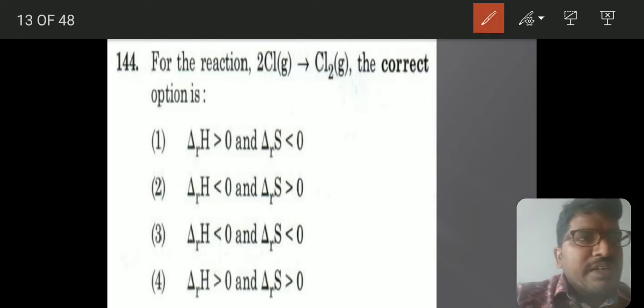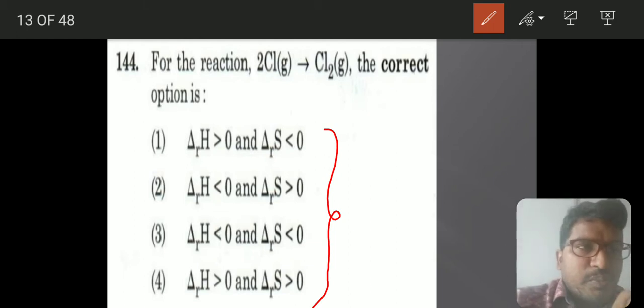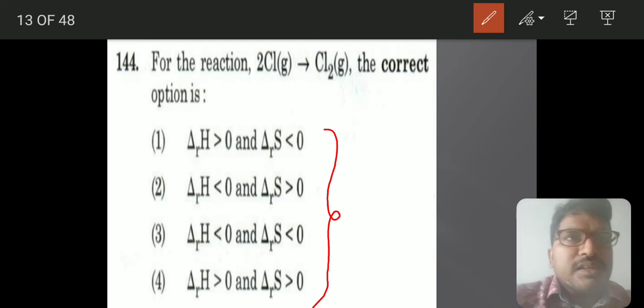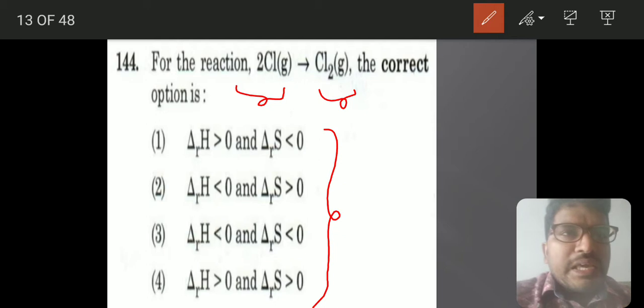Thermodynamics. From thermodynamics they have asked three questions. Based on entropies and enthalpies, this is also based on Gibbs spontaneity, which we have explained. Here more atoms are there, and fewer are formed. So going from more to fewer particles, entropy decreases and delta S will be negative.